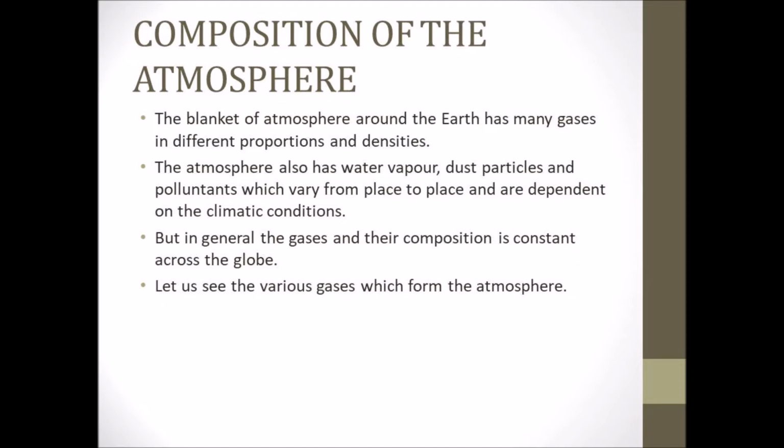Composition of the atmosphere. The blanket of atmosphere around the earth has many gases in different proportions and densities. The atmosphere also has water vapor, dust particles and pollutants which vary from place to place and are dependent on the climatic conditions. But in general, the gases and their composition is constant across the globe. Let us see the various gases which form the atmosphere.